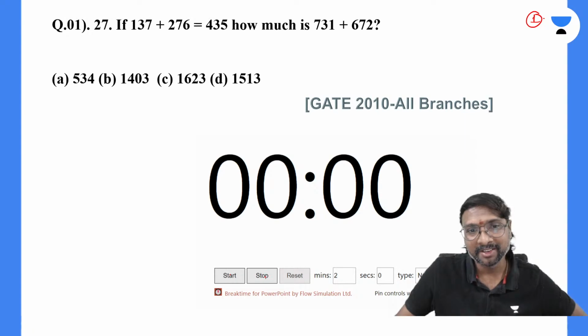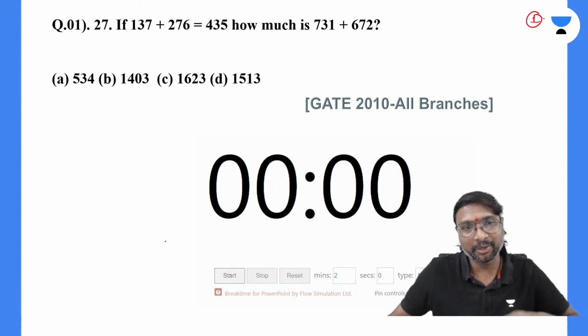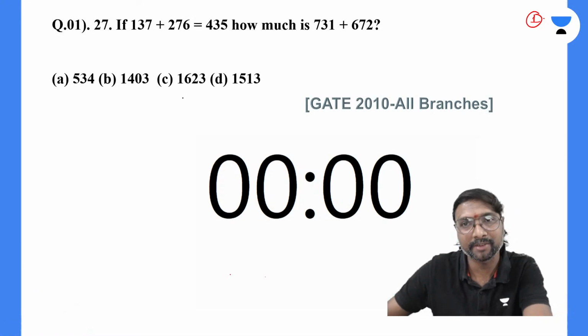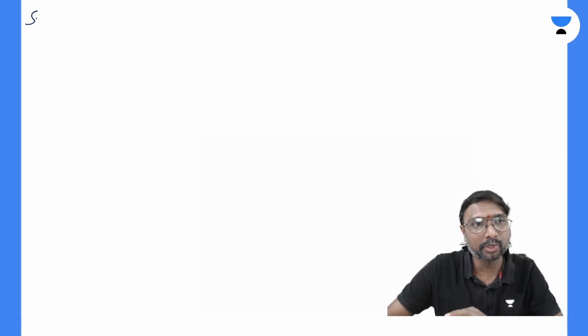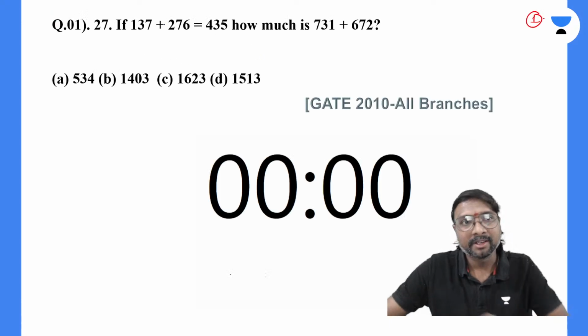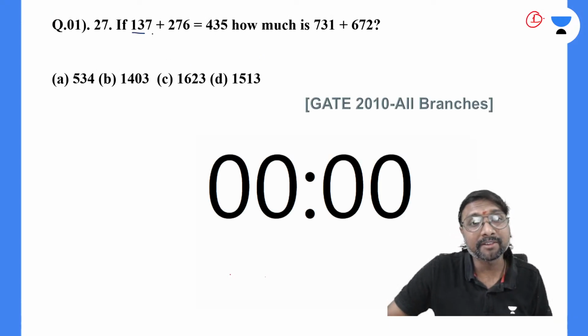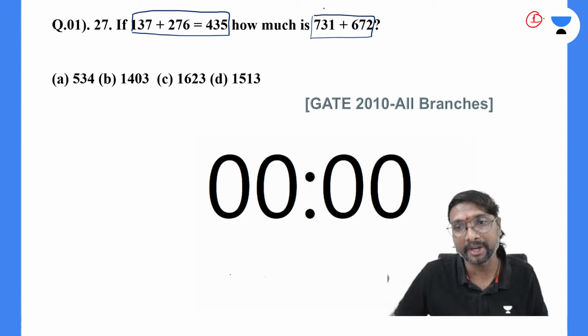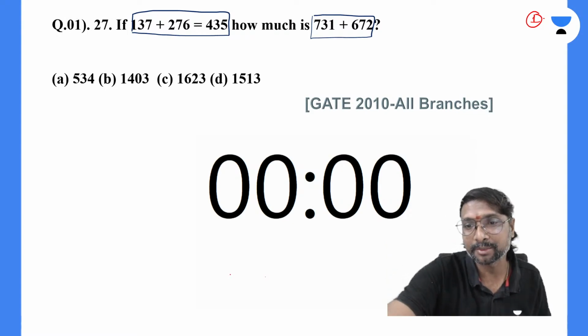Time up, everyone. Now we'll go to solve this question. Don't worry about this, we will be solving it. So how can you solve this? If you observe, what is the question given? If 137 plus 276 is equal to 435, then how much is 731 plus 672? So that is the question given.